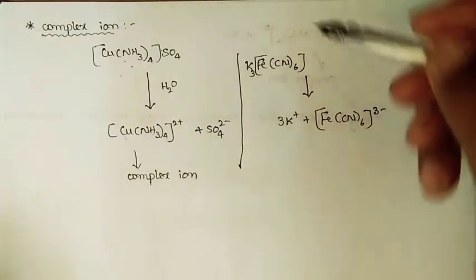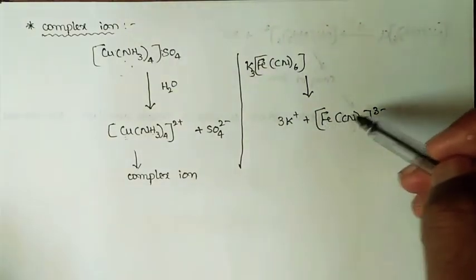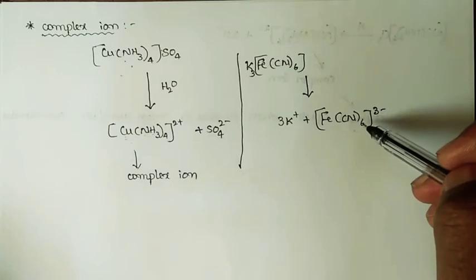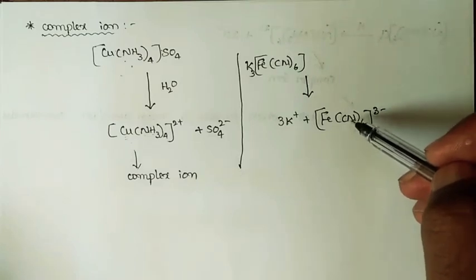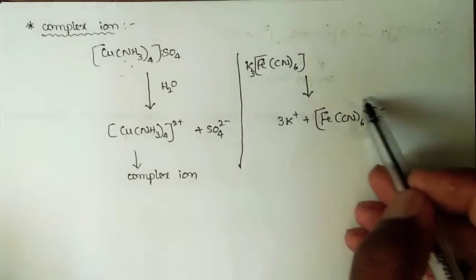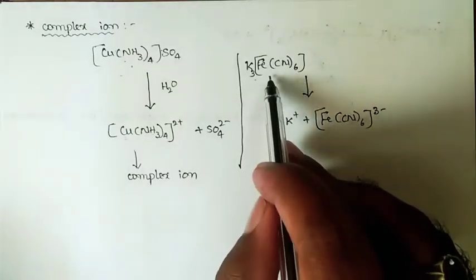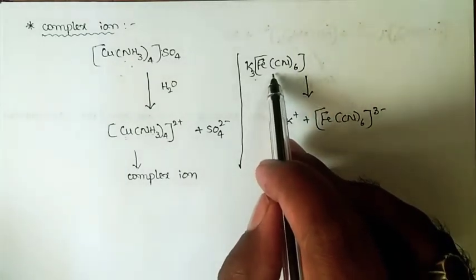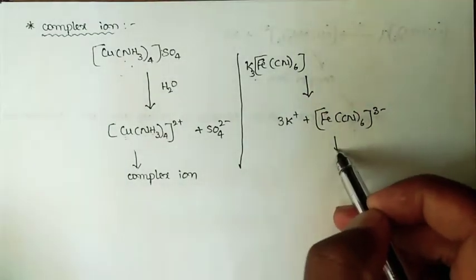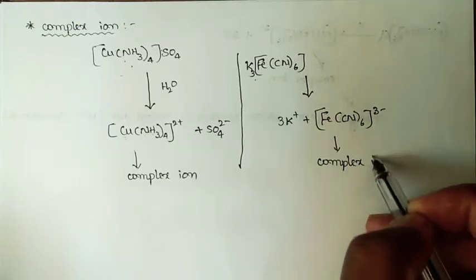In this case, we have an iron ion in the 3+ oxidation state surrounded by 6 cyanide ions. It is an anionic species, and this ionic species, which we got when this coordination or complex compound is dissolved in water, is the complex ion.